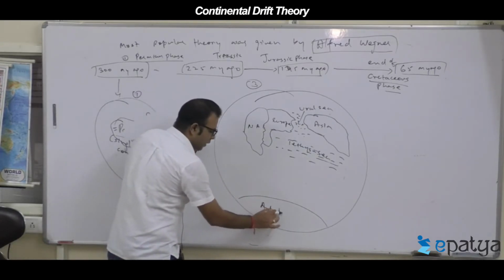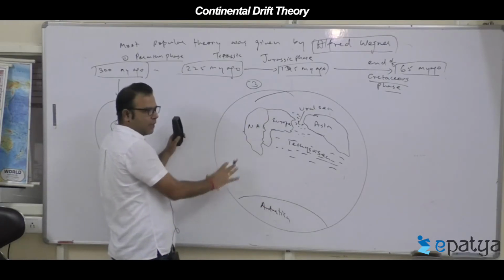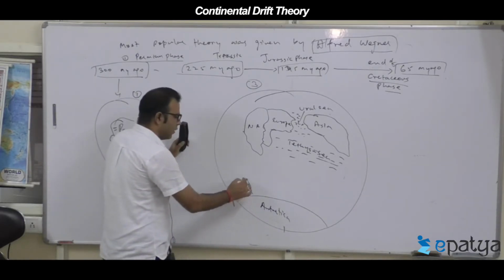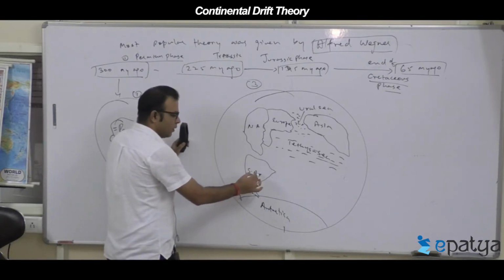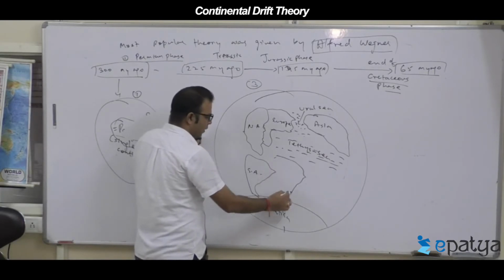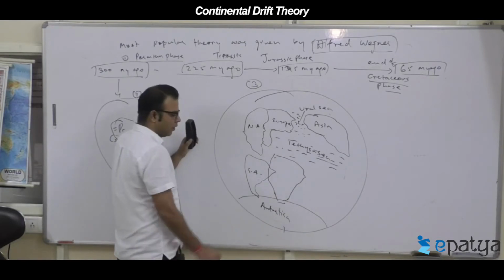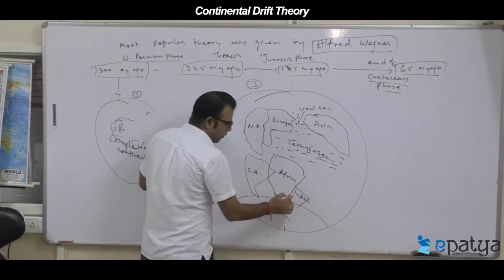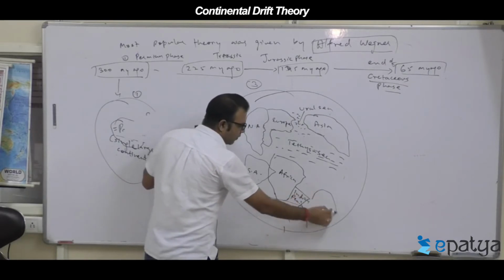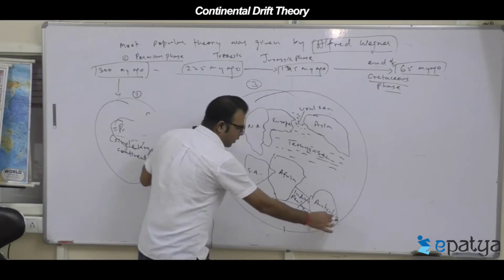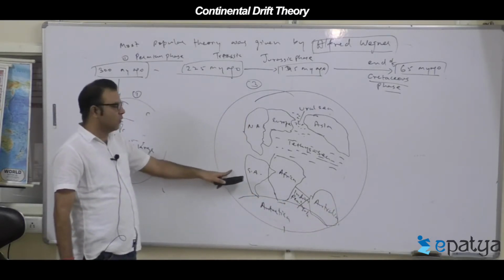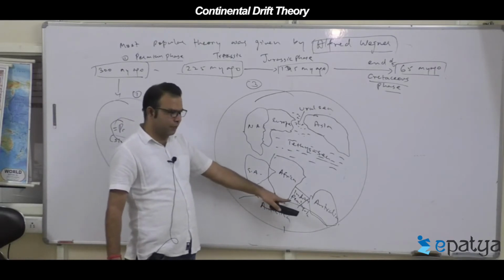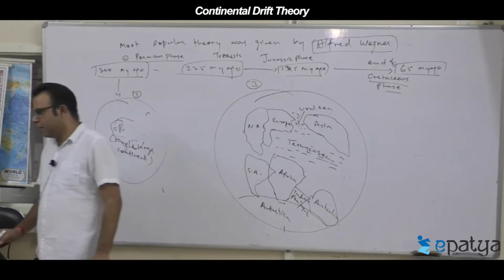Around the South Pole is Antarctica, then the South American landmass, then the African landmass, then the small Indian Peninsula, and Australia. Together this is Gondwana land, made up of South America, Africa, the Indian Peninsula, Australia, and Antarctica.